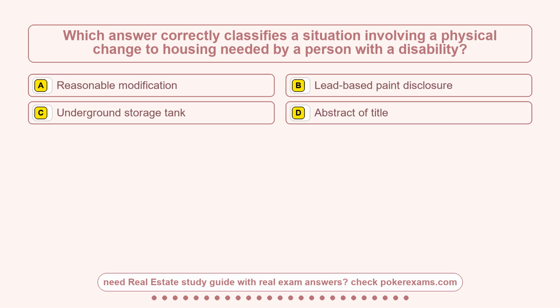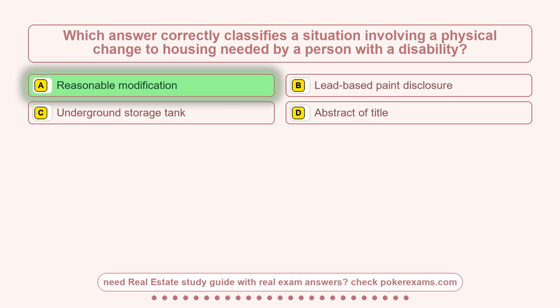Question 24. Which answer correctly classifies a situation involving a physical change to housing needed by a person with a disability? Option A, reasonable modification. Option B, lead-based paint disclosure. Option C, underground storage tank. Option D, abstract of title. The correct answer is option A.